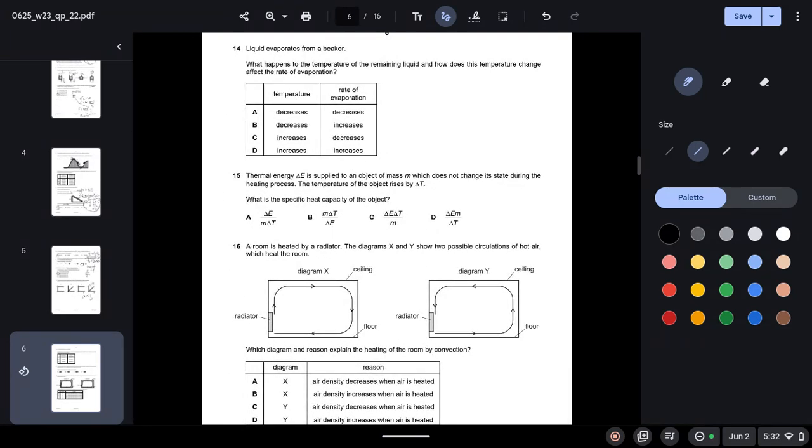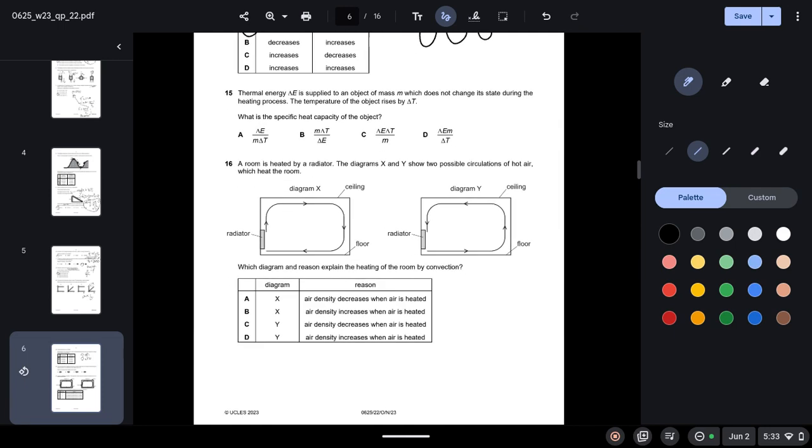Question 14. Liquid evaporates from a beaker. What happens to the temperature of the remaining liquid, and how does this temperature change affect the rate of evaporation? So when evaporation occurs, the particles with the highest energy escape, due to which there is a decrease in the temperature, and also once the highest energy particles have escaped the liquid, the rate of evaporation also decreases. So A is your answer.